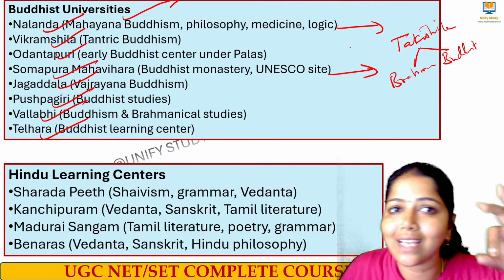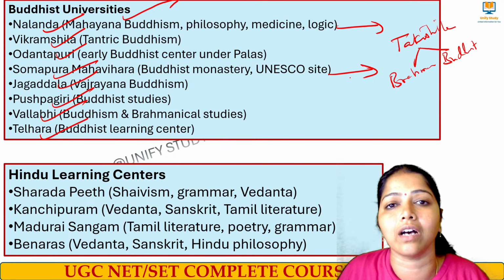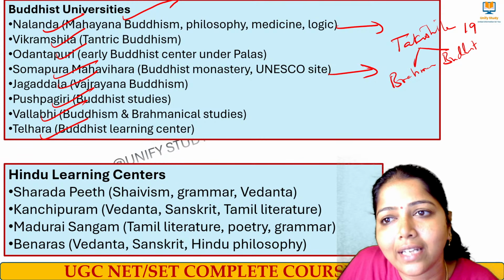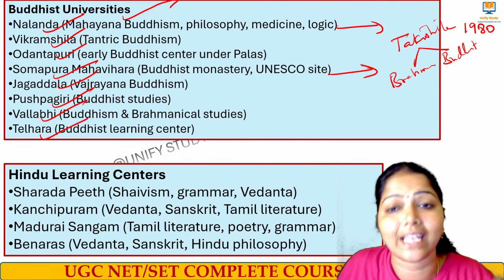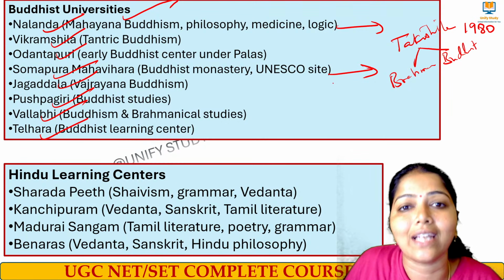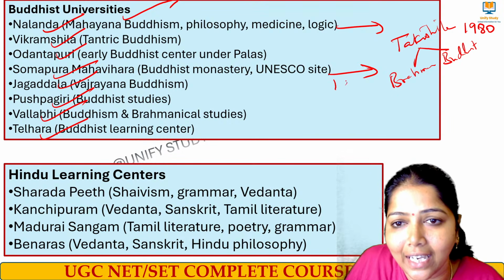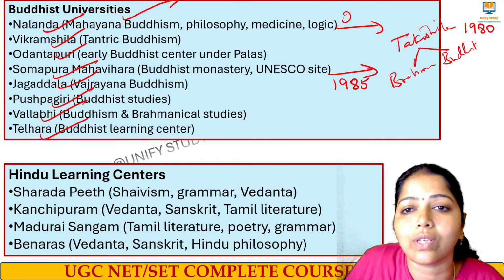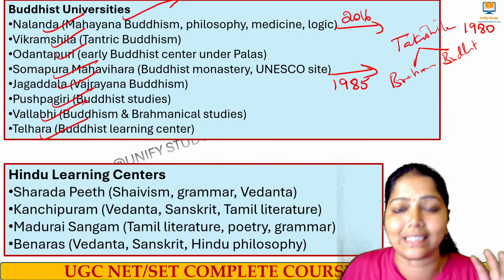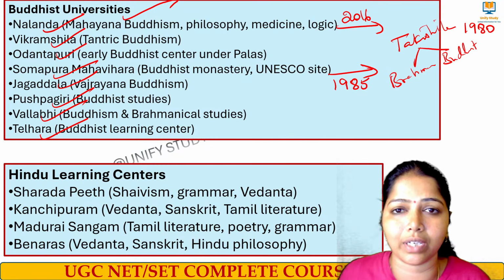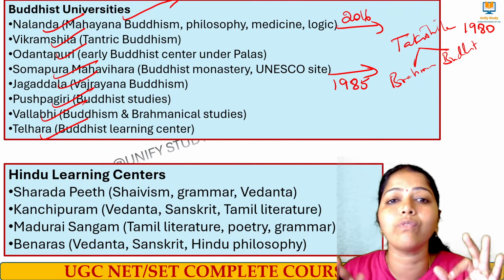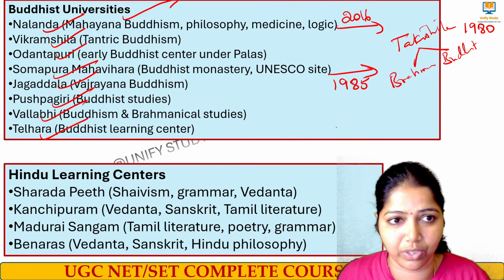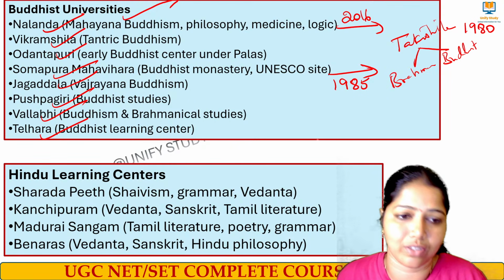These three major universities have attained UNESCO World Heritage Site status. Takshila University attained it in the year 1980, Somapura University attained it in 1985, and Nalanda University attained it in 2016. Note down these three important years with respect to attaining UNESCO's World Heritage Site status. Only these three universities attained that status, right?